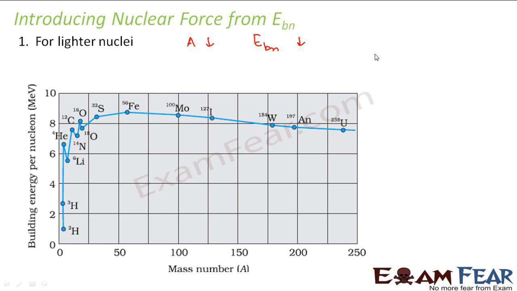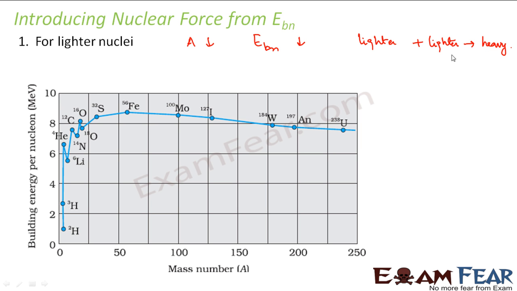So whenever something is unstable, what happens? It is a normal tendency that everything wants to be stable. So if something is unstable, it tries to become stable by some means. In this case, the lighter nuclei combine with each other and form a heavy nucleus.